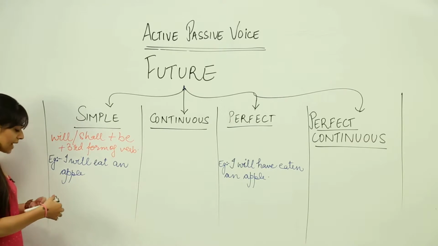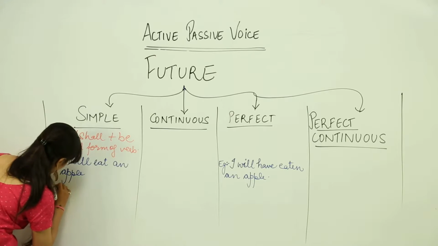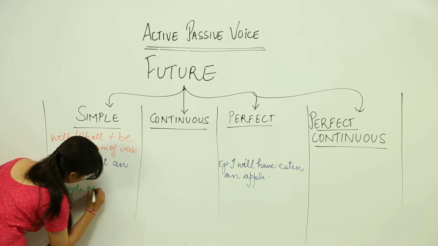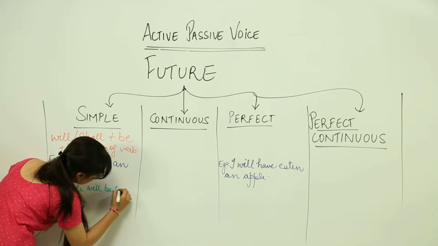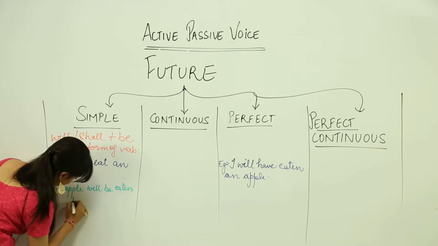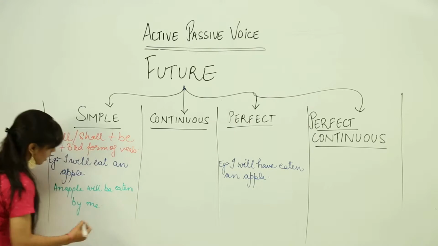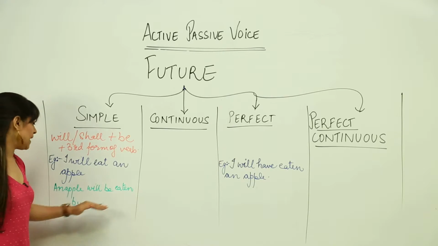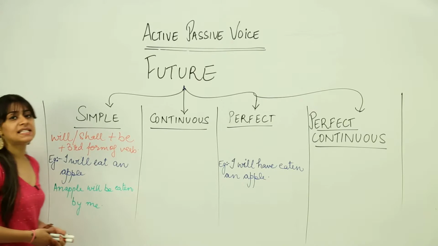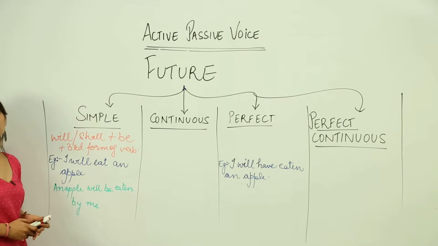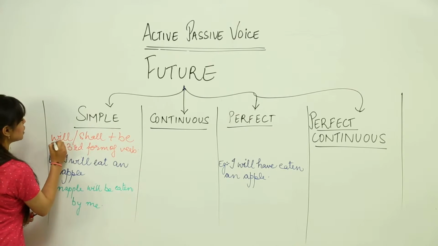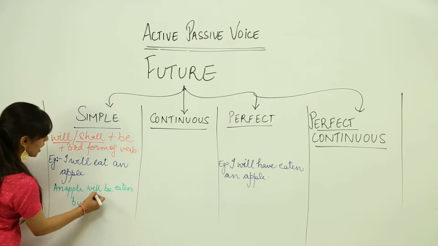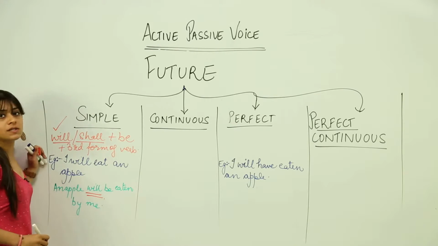I will eat an apple. I will eat an apple gets converted to an apple will be eaten by me in passive voice. Let's see if this sentence fulfills all the conditions of the rules. So the first condition is we use either will or shall. So in the sentence we are using will. So our first condition is fulfilled.